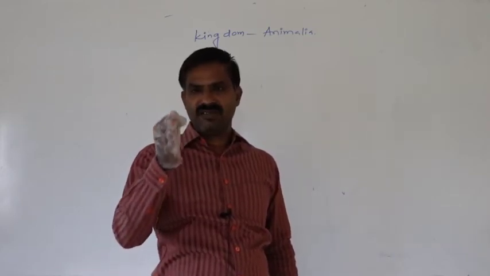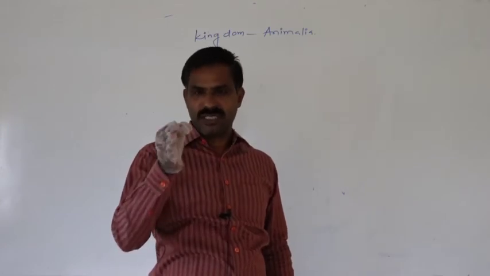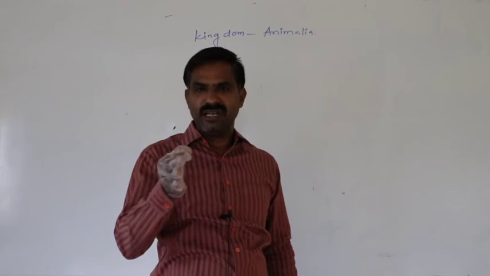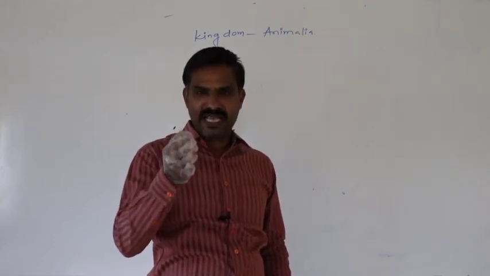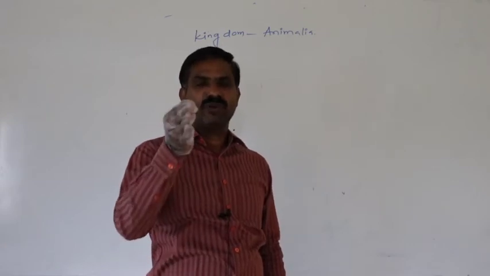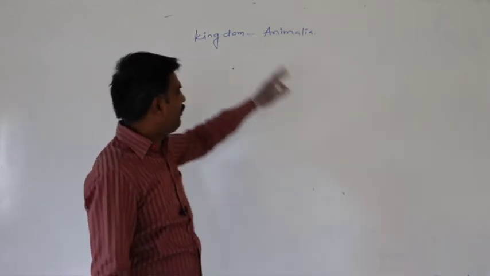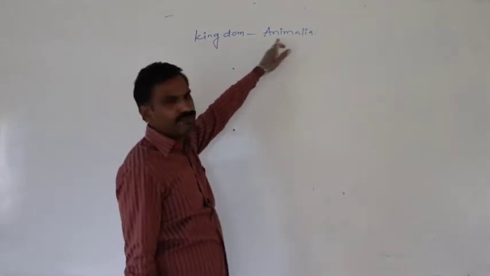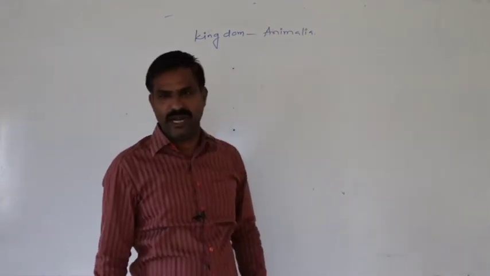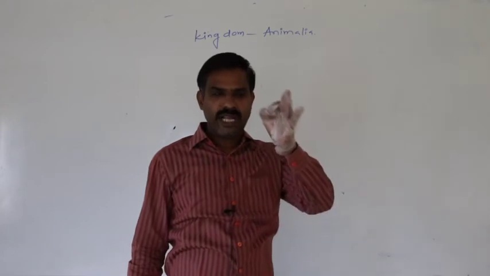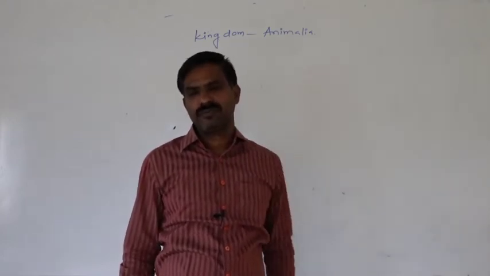As per Carolus Linnaeus's classification, kingdom is the highest level of taxa compared to the rest of the obligatory taxa. So definitely, kingdom Animalia: only animals are included in kingdom Animalia.